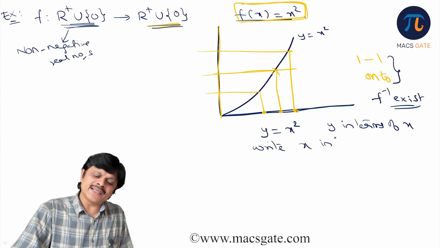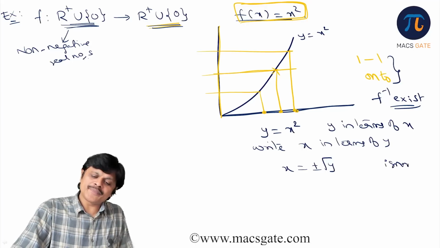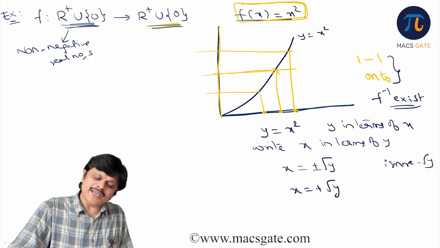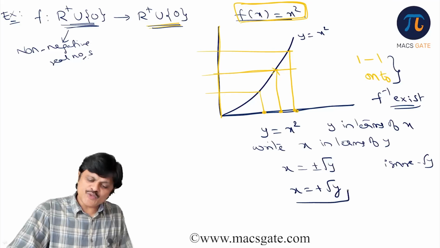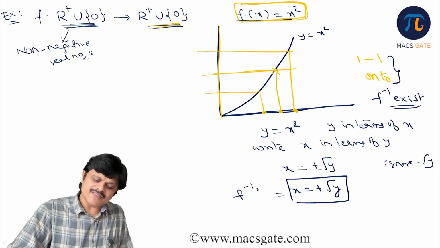When x square is equal to y, x will be plus minus root y, but you are in the first quadrant, so ignore minus root y, therefore x is equal to plus root y. So this would be the inverse function. We can now write f inverse of y is root y, or f inverse of x is equal to root x.